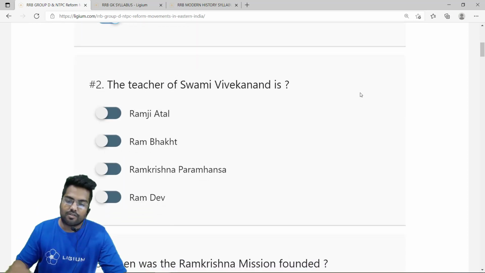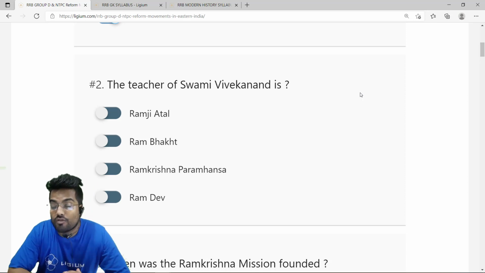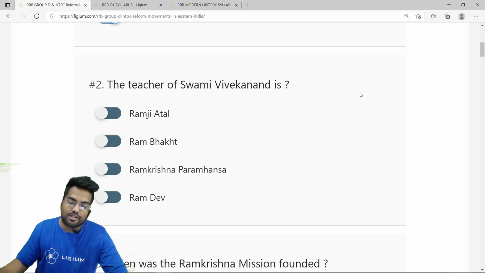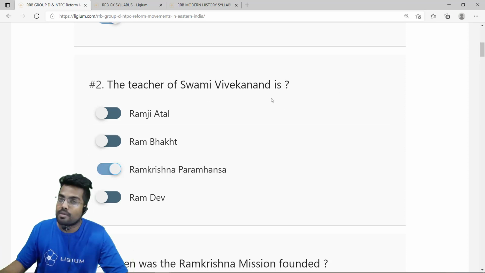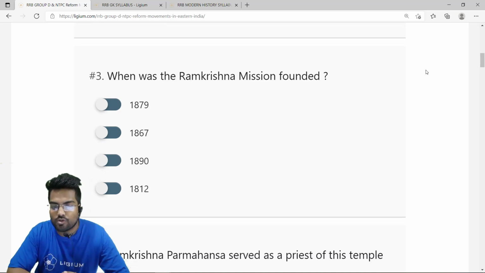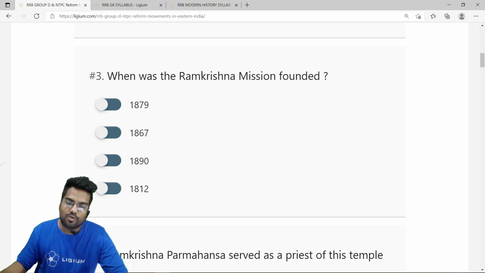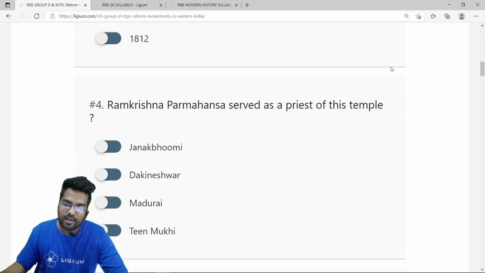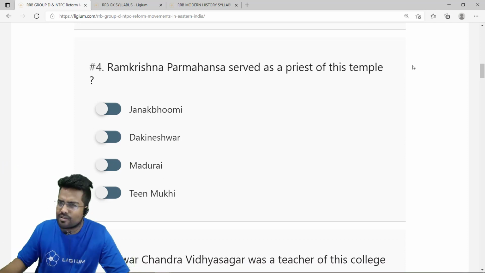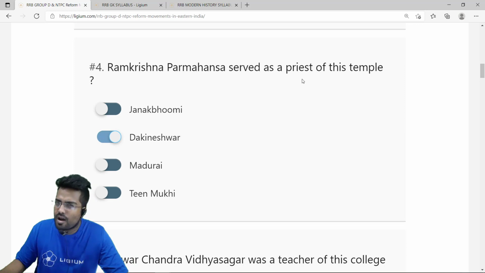The teacher of Swami Vivekananda is Ramkrishna Parmahansa. So option C, Ramkrishna Parmahansa. When was the Ramkrishna Mission founded? The Ramkrishna Mission was founded in 1879. Ramkrishna Parmahansa served as a priest of this temple. The temple is Dakineshwar temple. This is not really an important question, but I don't know, it may come. So the correct answer is Dakineshwar temple.